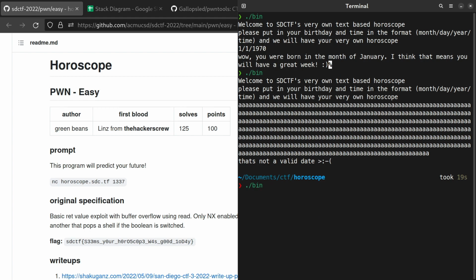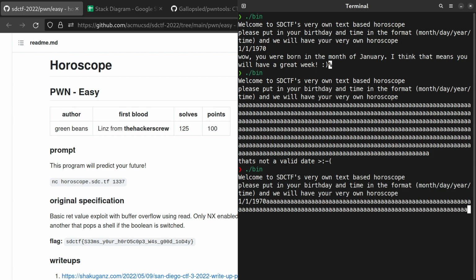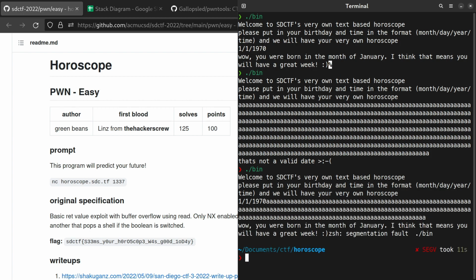This usually means that there's some kind of check that the format requested here is indeed reflected in the user's input. So we'll have to append our A's to the end of a correctly formatted date. Upon doing this, we get the seg fault we wanted. Okay, I think we've done enough recon on this.